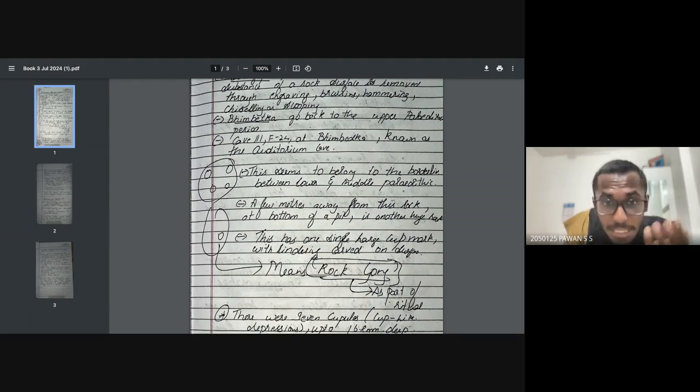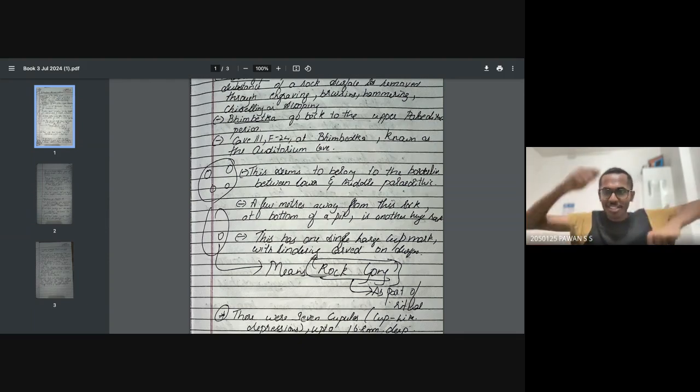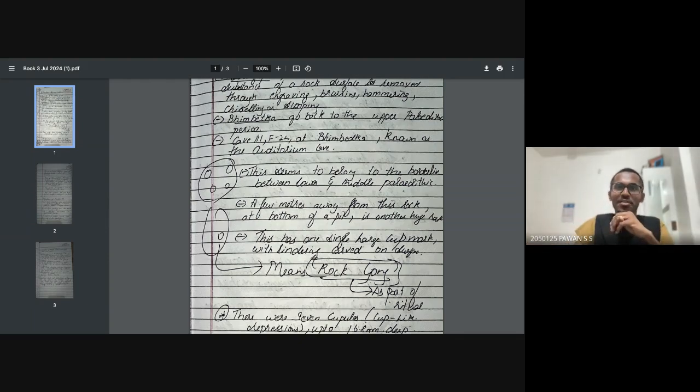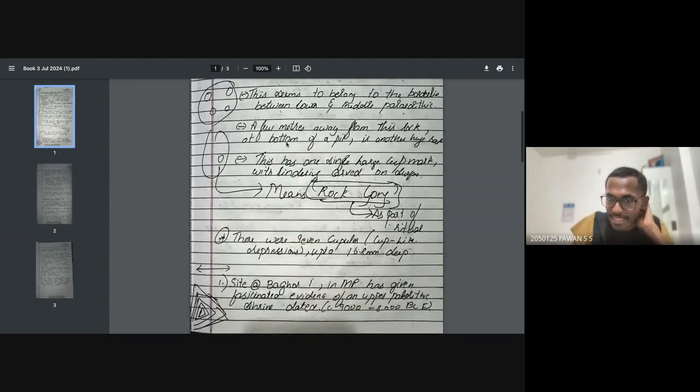This seems to belong to the borderline between the lower and middle Paleolithic time. A few meters away from the rock, at the bottom of the hill, is another huge rock. This has one single large cup mark carved on the surface. That means in this particular region you can see many such cup marks. Cup mark means what? It's called a rock gong. That has been seen very extensively at this point of time.